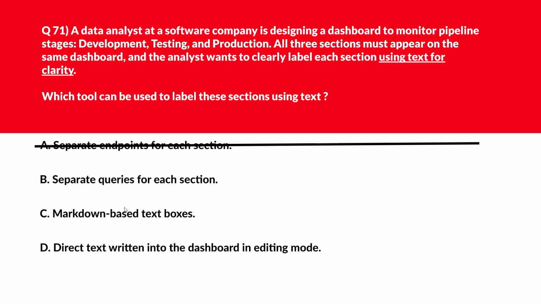B says separate queries for each section. Queries fetch data but don't label sections with text. Wrong answer. Option C says markdown based text boxes. Markdown allows formatted text to be added to dashboards, making section labels clear and structured.